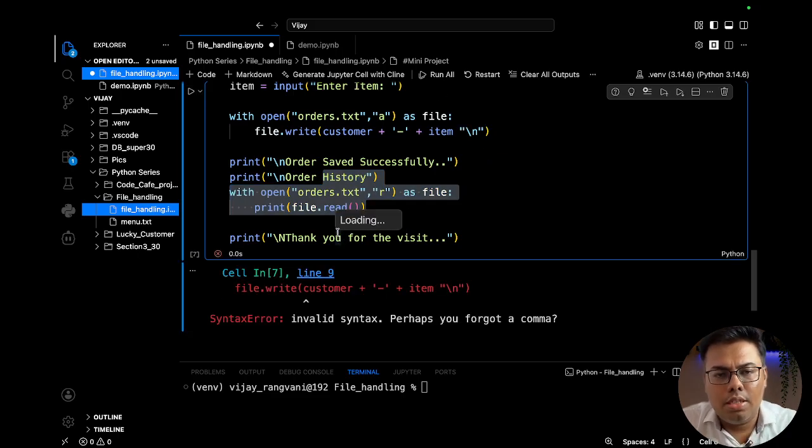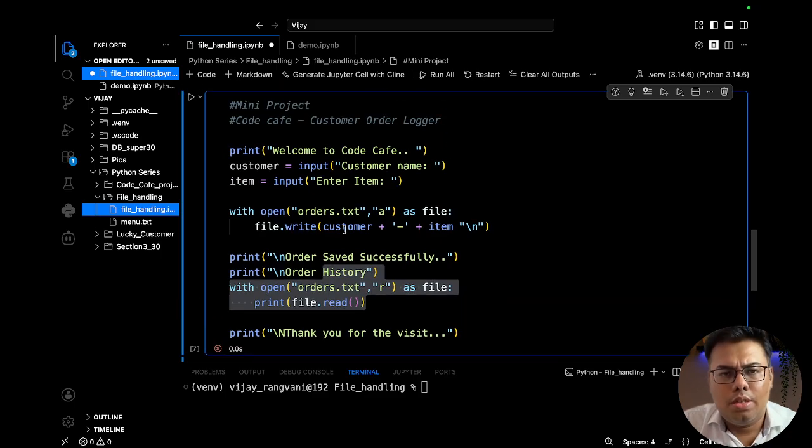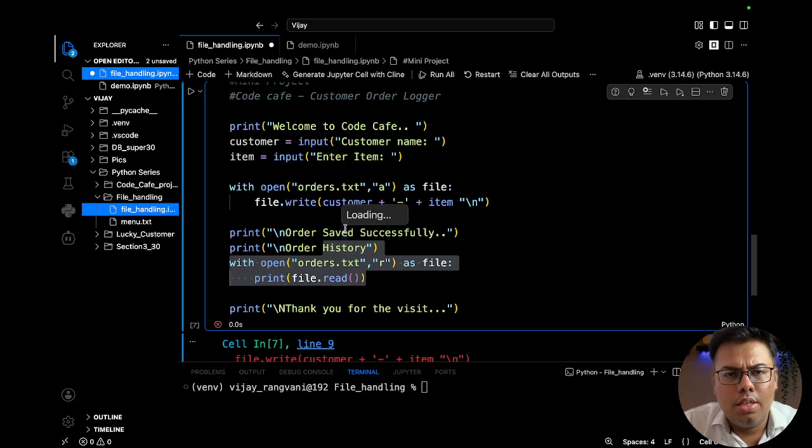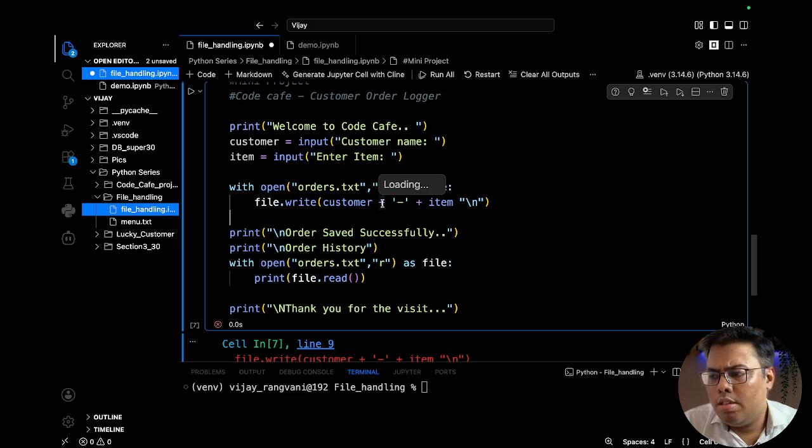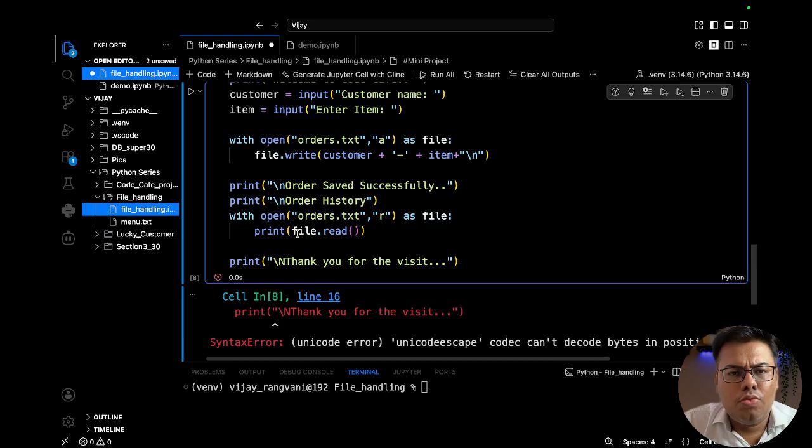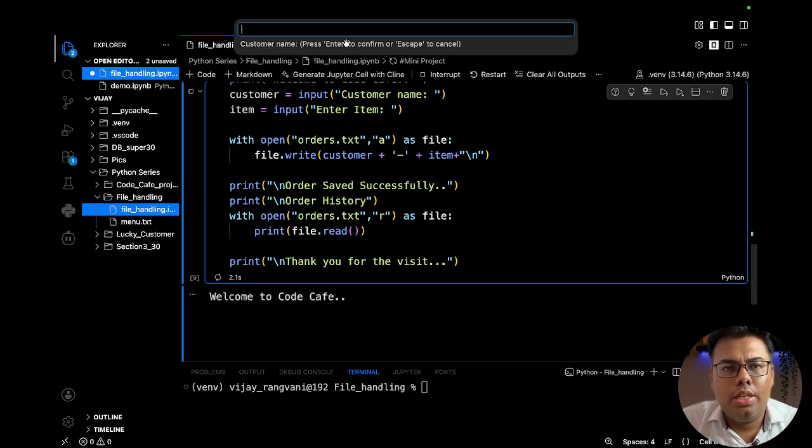It is giving some error, invalid syntax. Where it is, we need to see. Okay, just allow me a second. Where it is printing in a wrong way. file.write(customer, and I'm not sure where it is. I think here should be a plus. Now let's run. Thank you for the visit. This should be a small n. Okay, now it is working fine.